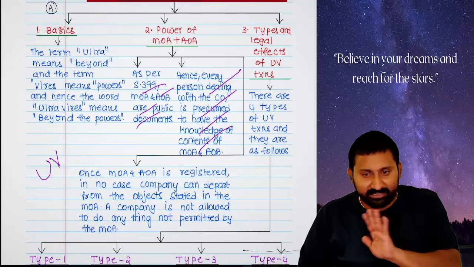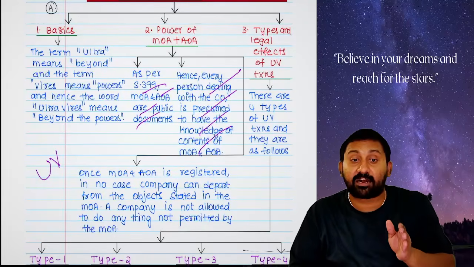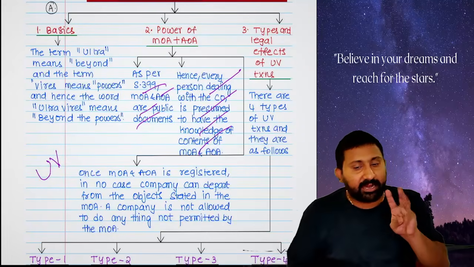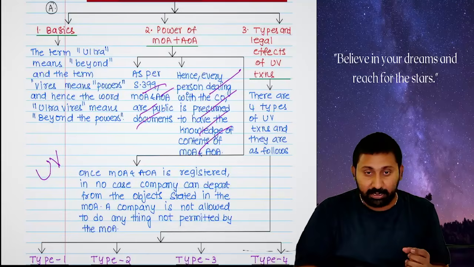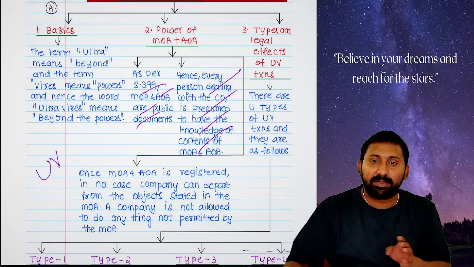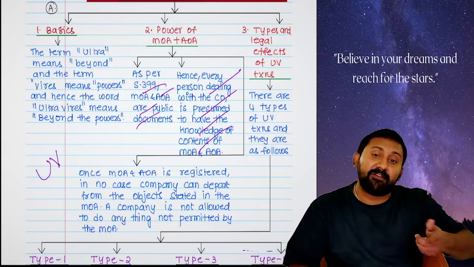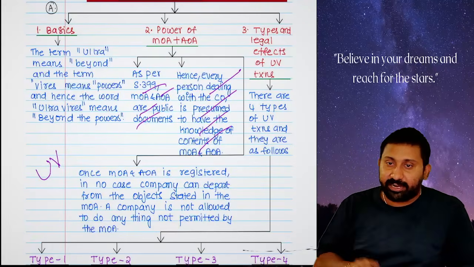All ultra vires acts are not void. Certain ultra vires acts are void, certain are not void. So I will tell you, in the Contract Act, 3 types of contracts are there: valid, void, voidable. Valid means okay. Void means not okay. Voidable means the beginning is not okay, but if ratified, meaning subsequently accepted, we can make it valid.